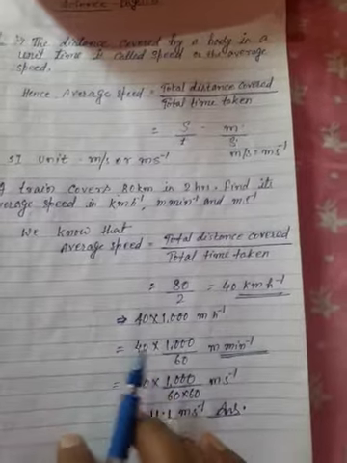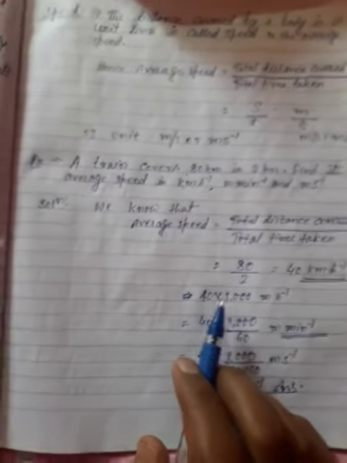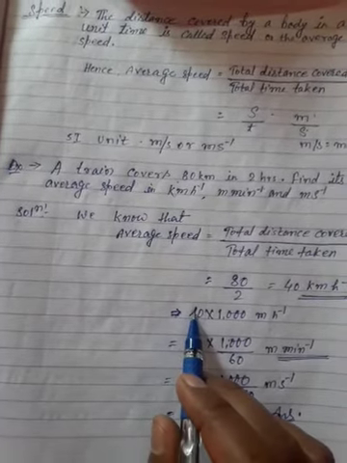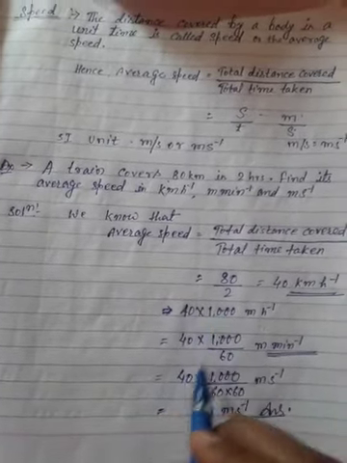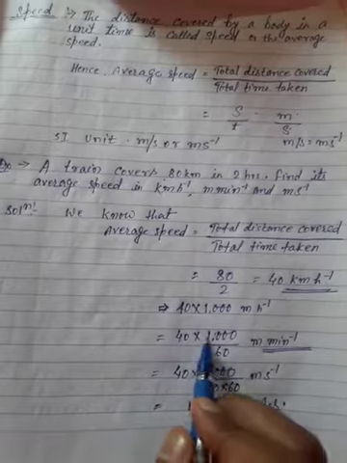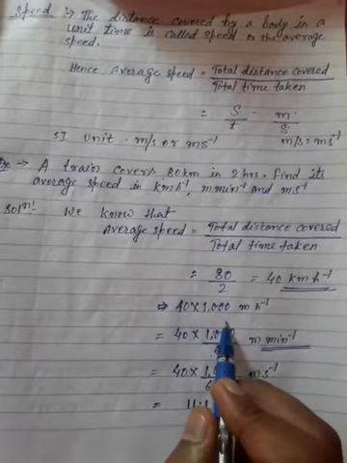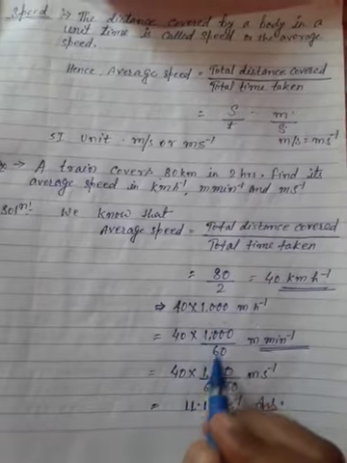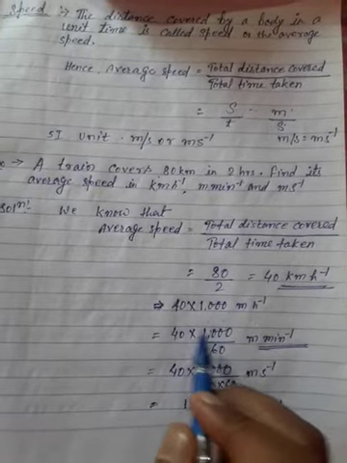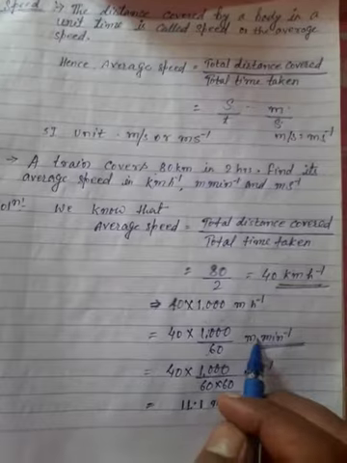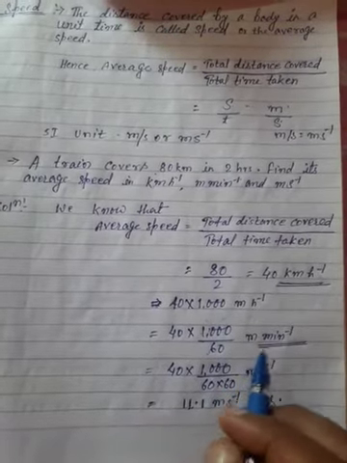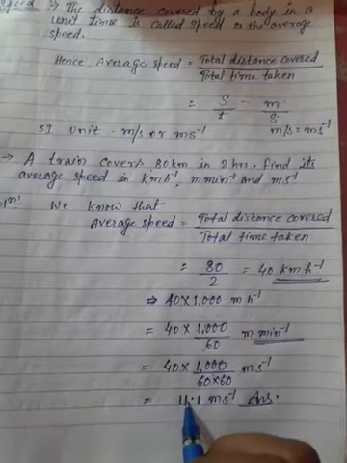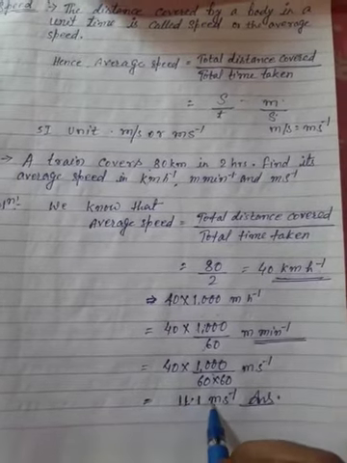If you want to change this one to meter per minute, then at first change the kilometer into meter, and after the kilometer change the hour into minute. So 1 hour is equals to 60 minutes. So we divide by 60 this whole quantity, so meter per minute. If you want to change to second, then again divide by 60. After that you will get 11.9 meter per second.